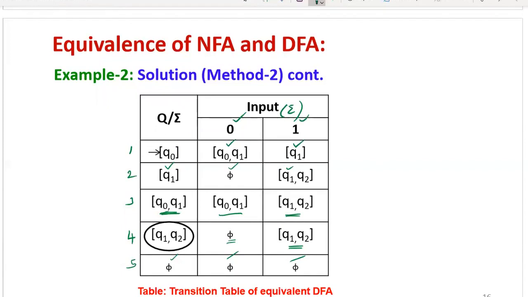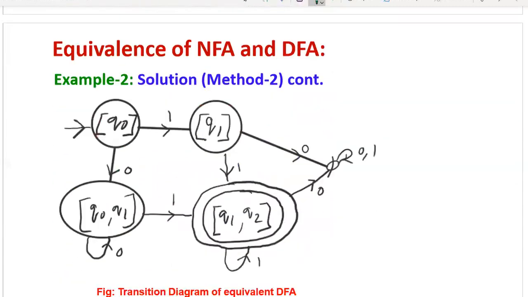This is the transition table of the equivalent DFA obtained for the given non-deterministic finite automaton. Similarly, draw its transition diagram. All 5 states you can represent within circles. Then the final state you can represent within a double circle. Here Q1 Q2 is the final state. Then for the initial state you have to draw an arrow, or you can use the word start. Then connect all the transitions.